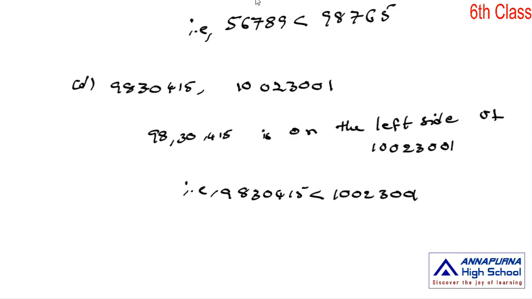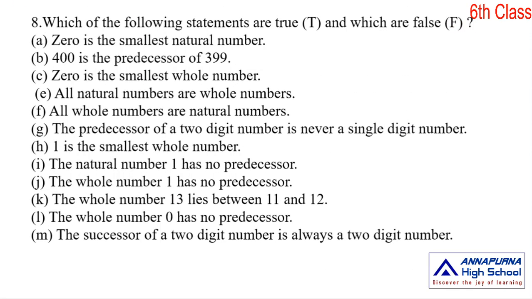Next problem. Which of the following statements are true and which are false? Let us see one by one. The statements are true or false when we check. First one: 0 is the smallest natural number.